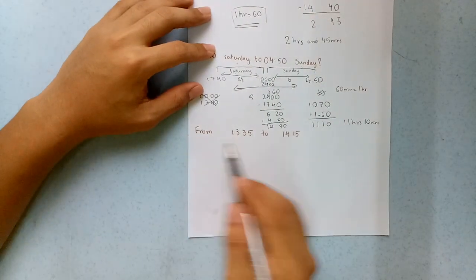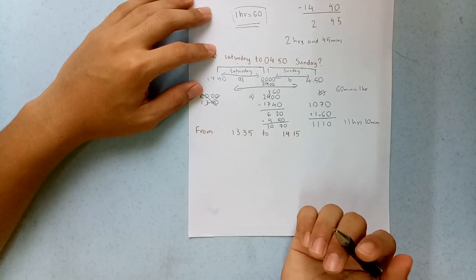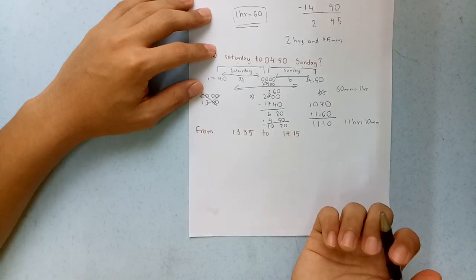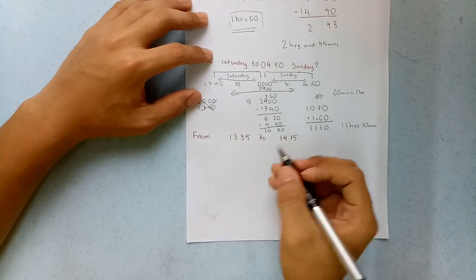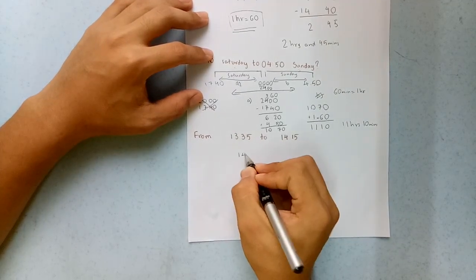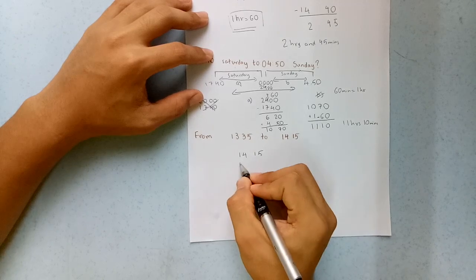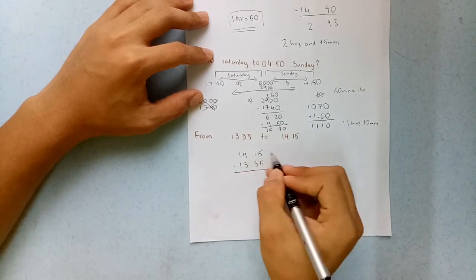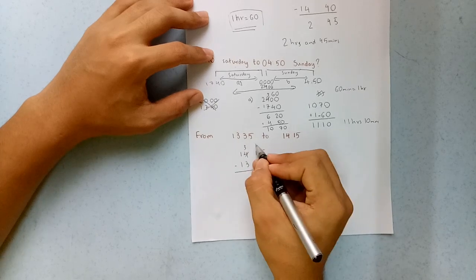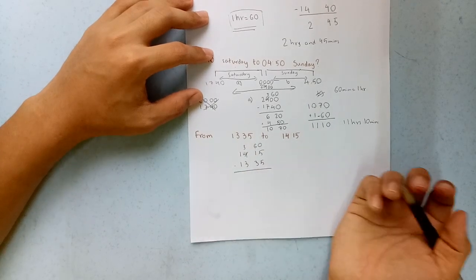Here, the last question, from 13:35 to 14:15. Alright, which is larger? 14 is larger, of course. 13:35, minus, cannot, so you just give 60, so which means it becomes 75.